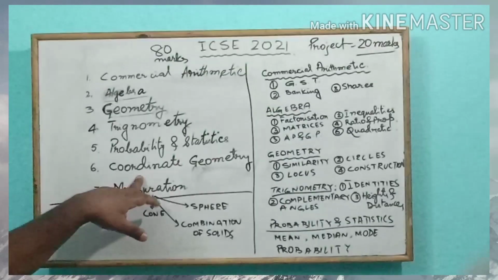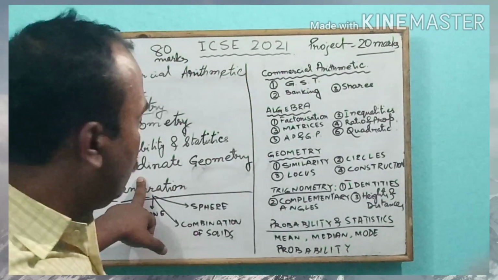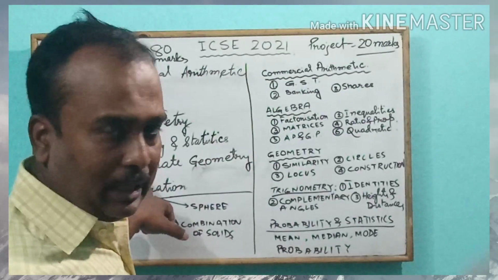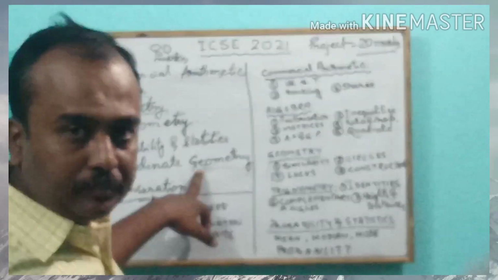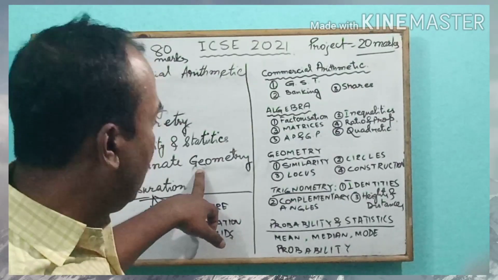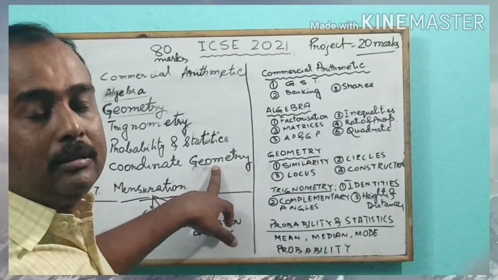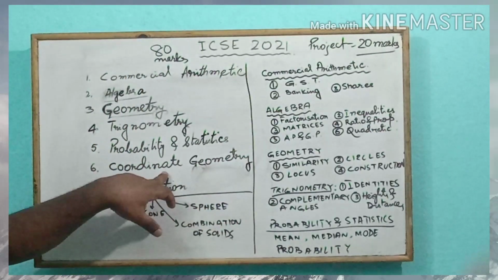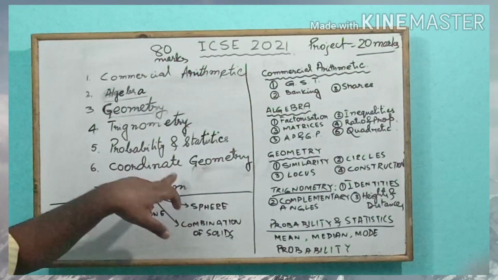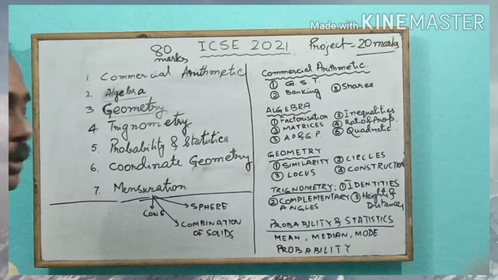Then we have coordinate geometry. Coordinate geometry, very few concepts you have got in class 9. Here we shall understand in coordinate geometry distance and section formula and equation of straight lines. Distance and section formula and equation of straight line, and one more topic, that is reflection.